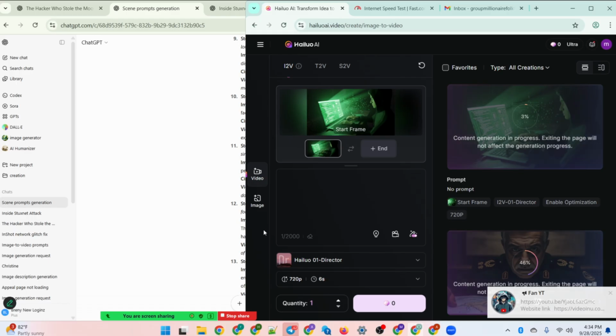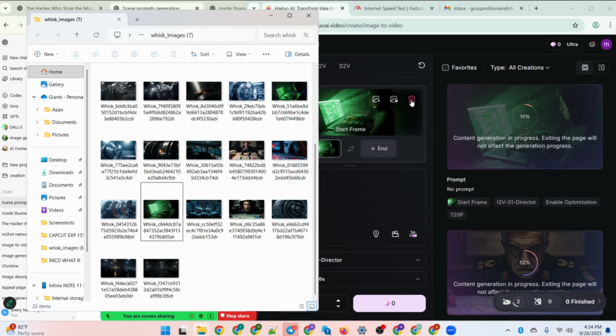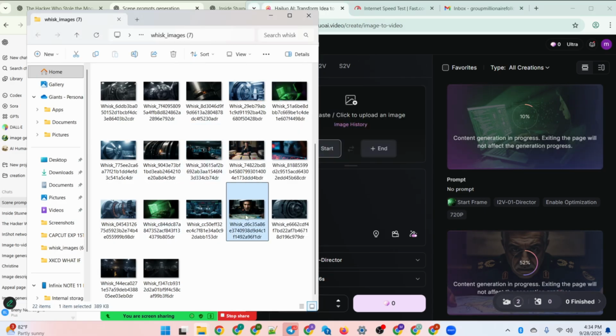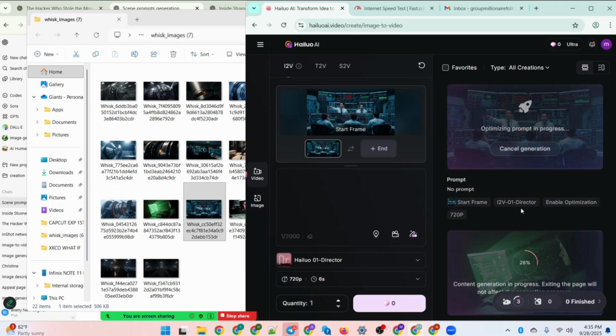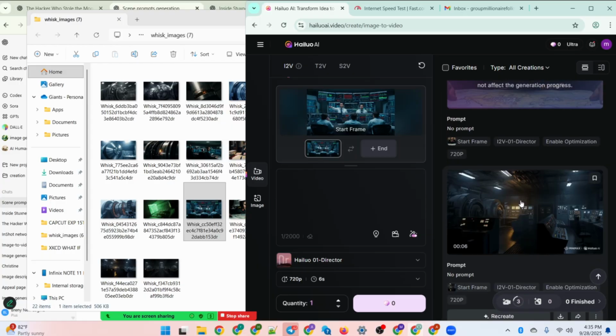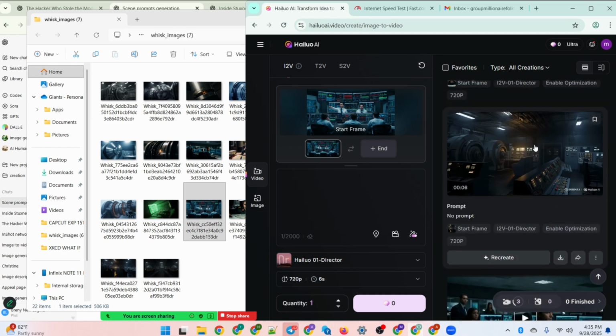Now I'll go over to this too. Let me show you this again so that you see what you have to do. Now go back here and add another image if you want to maybe generate for another one. So if you want to generate for this, let's use this one this time. Okay, so you just drag and drop it here. Then after it has uploaded it, the next thing is for you to click on submit. So when you click on submit, you can see it's now queued for video generation. Now that you have this right here, you see the different videos it has generated.